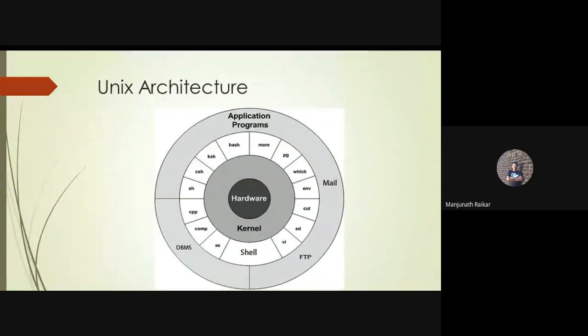And on top of the shell, various application programs are installed, like mail application, DBMS application, file transfer protocol. Whatever application you take, all such applications are installed on top of the shell.